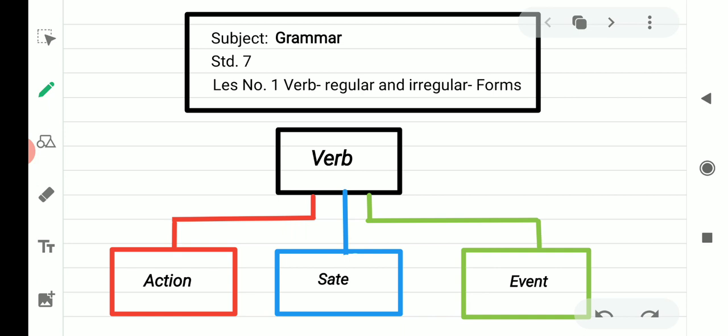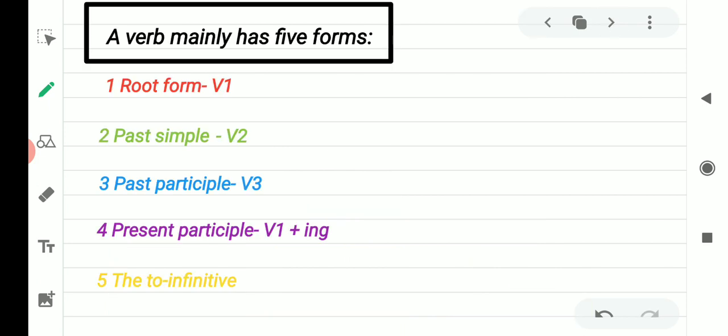A verb mainly has 5 forms. See on your screen. The first one is root form of the verb. Second is past simple form of the verb. Third is past participle form of the verb, that is V3. Fourth one is present participle form of the verb, that is V1 plus ing form.